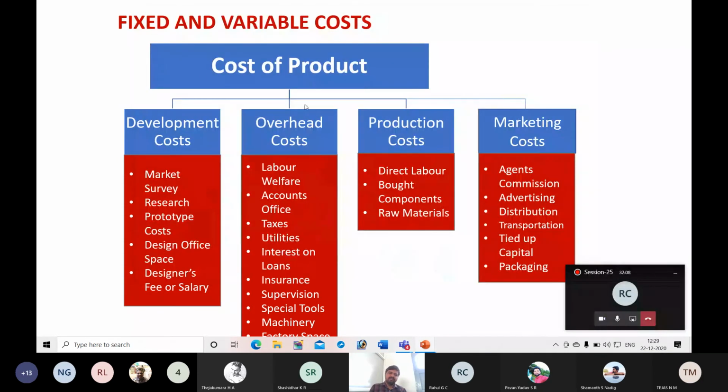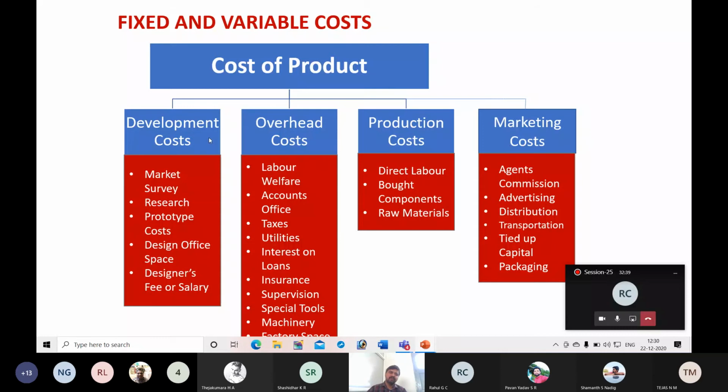If you consider the cost of a product, other than fixed and variable costs, we will consider various components like this: development costs, overhead costs, production costs, and marketing costs. Development costs are the costs before introducing a product into the market. Before manufacturing a product, you have to make a lot of preparation.